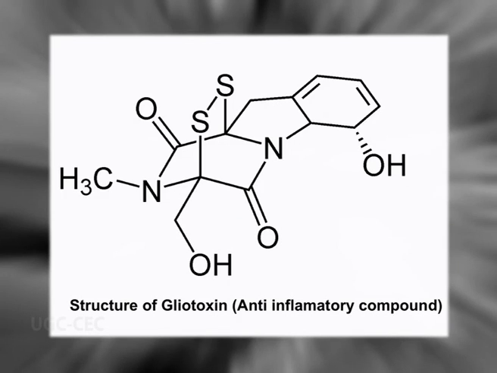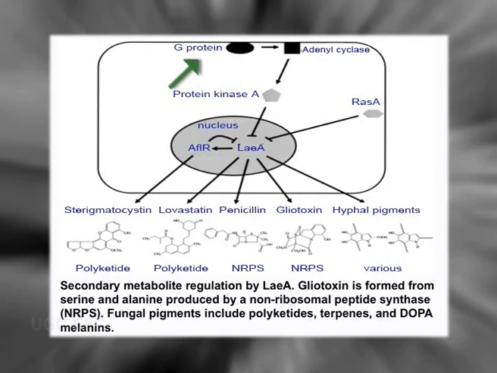Along with it, it also produces a toxin, and this toxin is commonly known as an anti-inflammatory compound. It is commonly called gliotoxin. Now when we consider the production of this gliotoxin, we will see that it is produced more in an immunocompromised person. And basically the production of this gliotoxin comes from G protein mediated stimulation, and it will activate the protein kinase